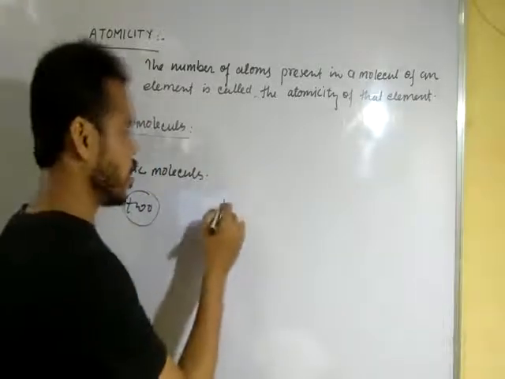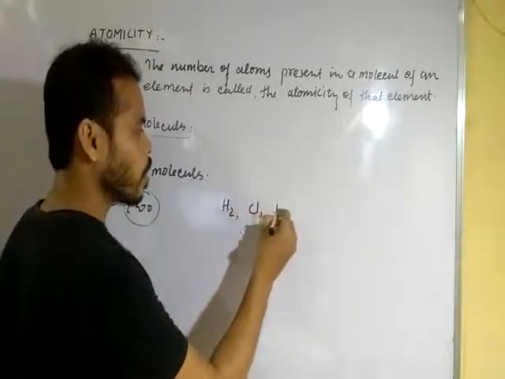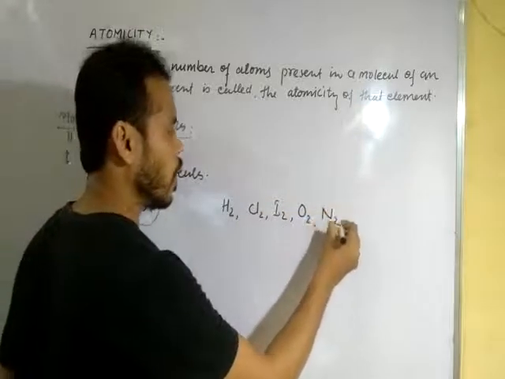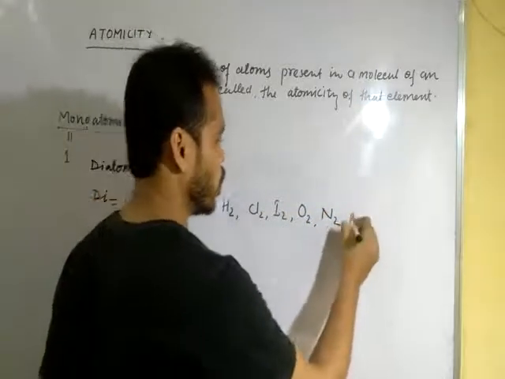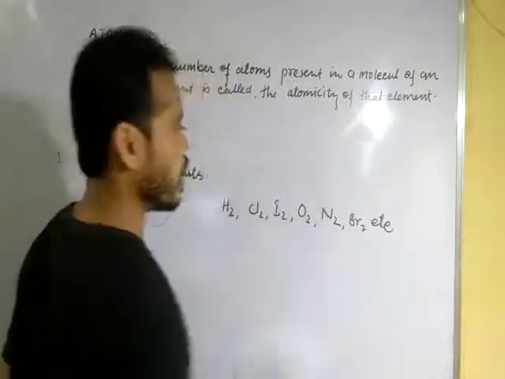The examples are hydrogen H2, Cl2, I2, O2, N2, Br2, etc. These are diatomic.